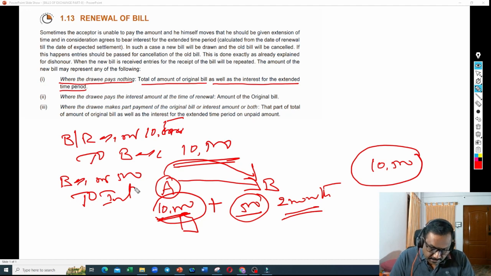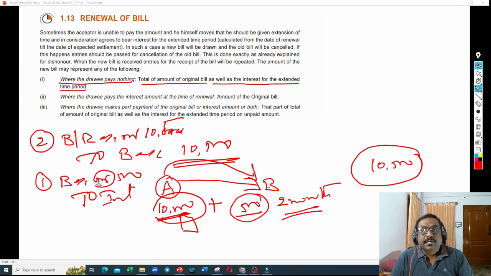So I think this should be the first entry and this should be the second entry. What A will do, A will debit B to the extent of interest amount. So why A has to debit B? Because B has to pay that interest amount to A. That is, he will become a debtor in his books. Hence, B account is debited.